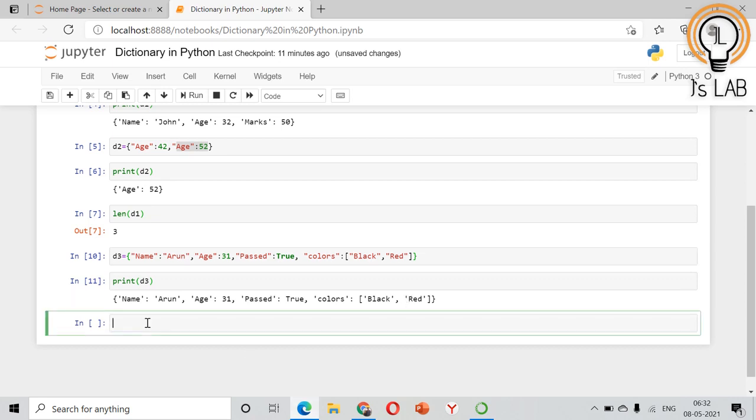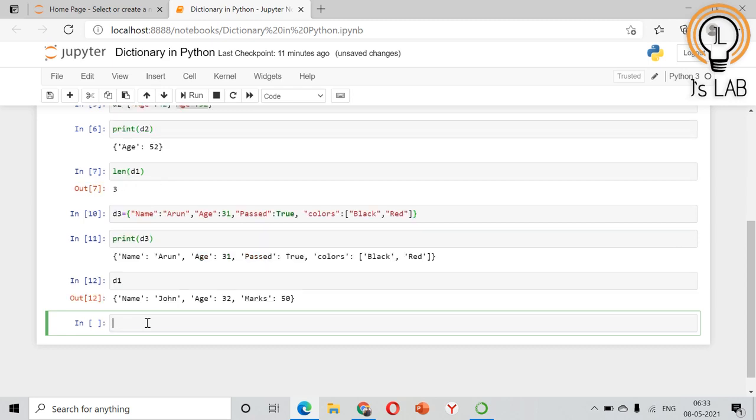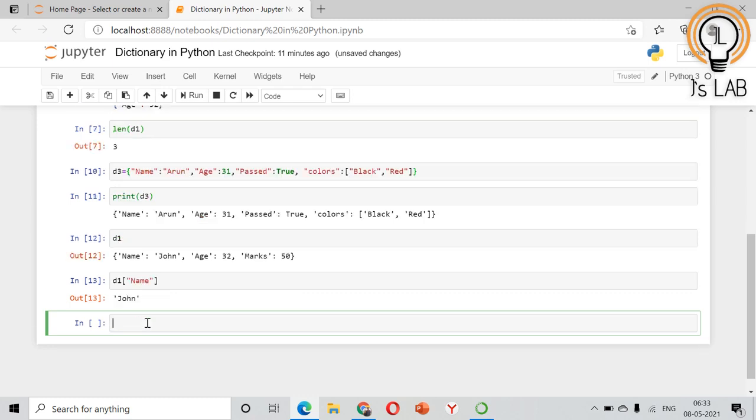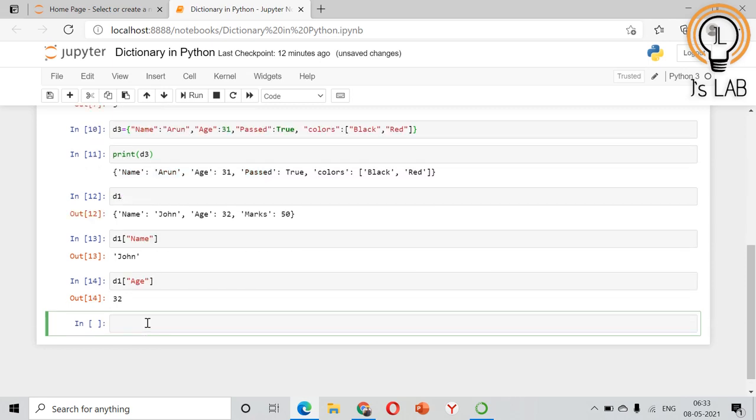Now, how to access the elements in a dictionary? That's what we are going to see next. For that, we'll print D1 again. This is D1. In order to access one element, what I can do is D1, and I'll write the key name. It will print the value corresponding to that key. Or if I put age, the value corresponding to age is 32 and that will be printed out. This is one way of accessing the elements.